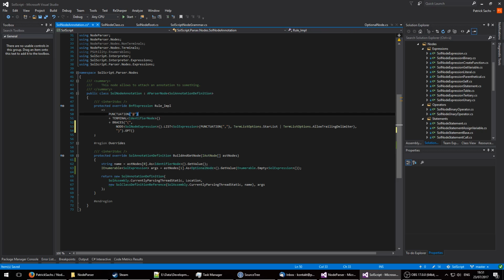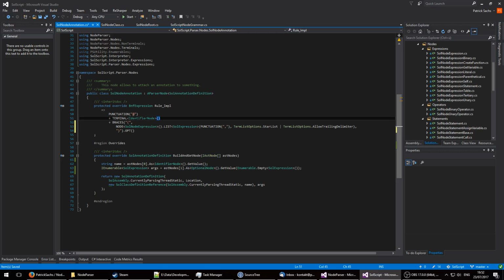That's also the reason why we can't actually get the braces from here, because the optional node notices that we only have one child node, which is the braces, and thus unstacks the braces and actually adds the value of the braces into the optional node. The braces node also noticed that it only has one node inside of it, which is the sole expression in the list of expressions. So it also added that into this. So all we need to do is to get the optional node. So that's basically just that.